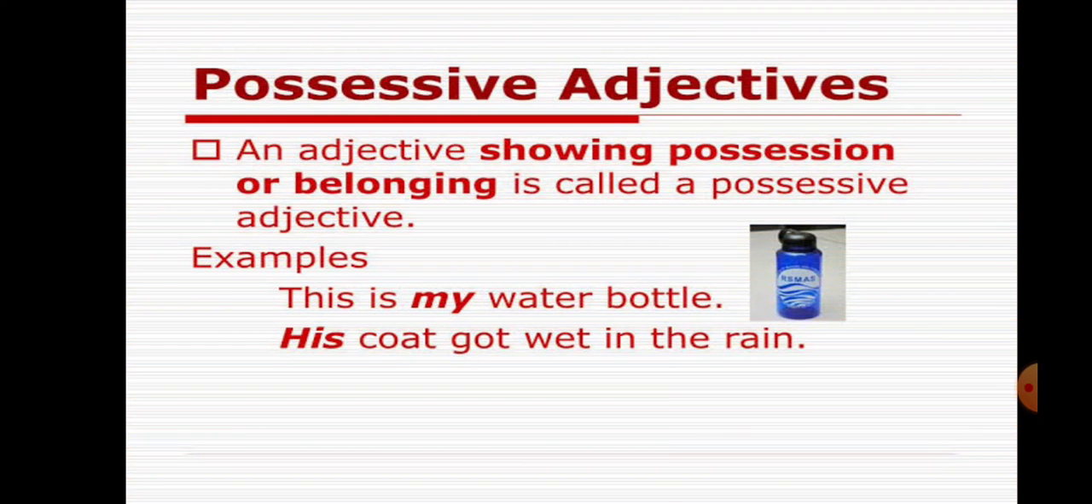Next is possessive adjectives. An adjective showing possession or belonging is called a possessive adjective. The word possessive means to show ownership, or to tell us the thing belongs to whom, and it also answers the question whose. For example, this is my water bottle. Whose water bottle? My water bottle.